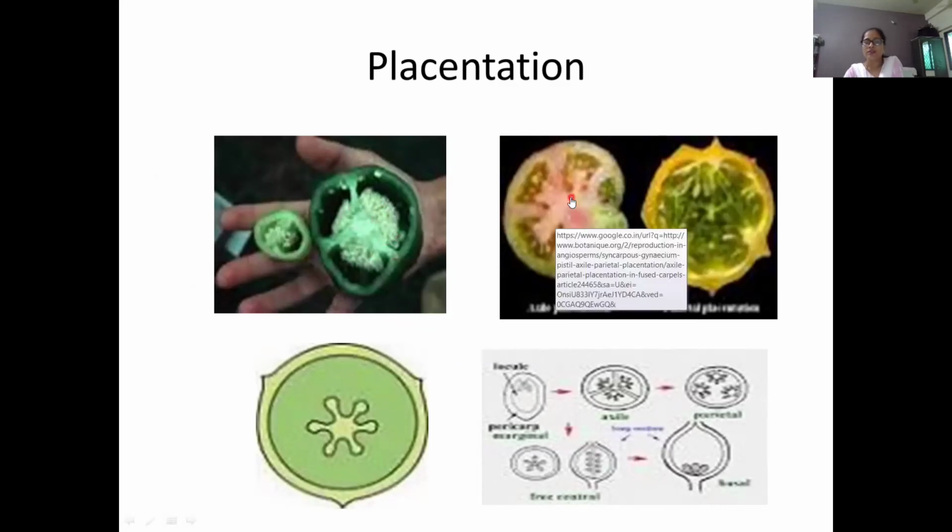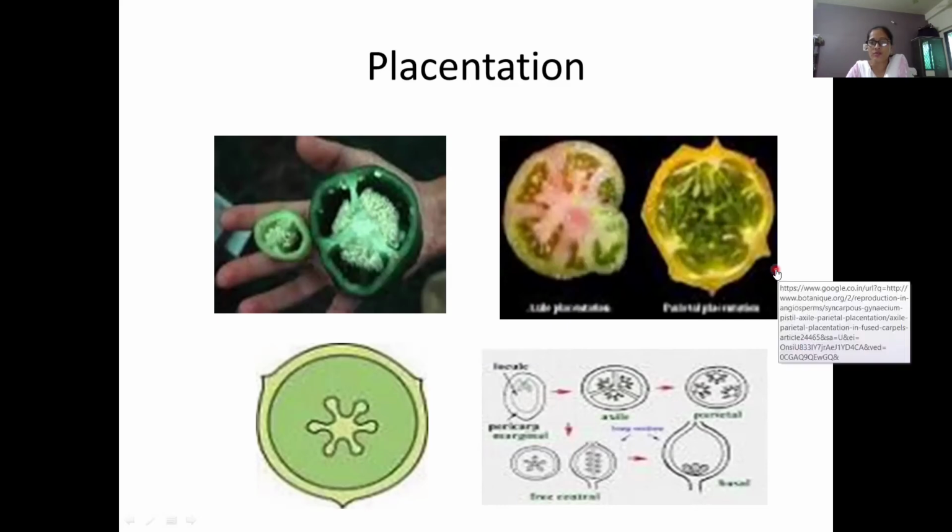This is a tomato. This is a cucumber, with parietal placentation, and this is a very near example, that means you can observe it daily in your kitchen routine. So this is the position of placentation.